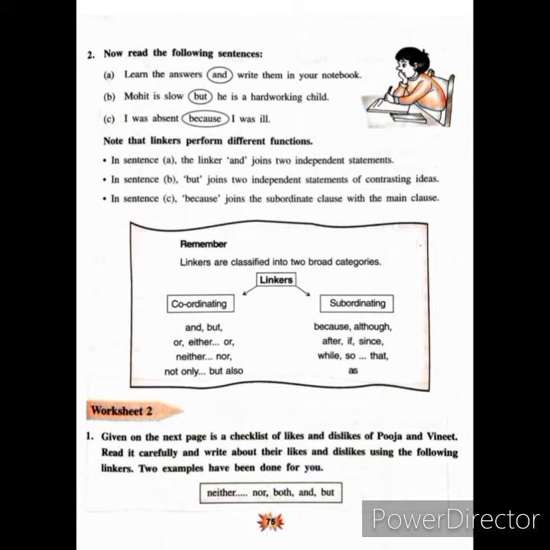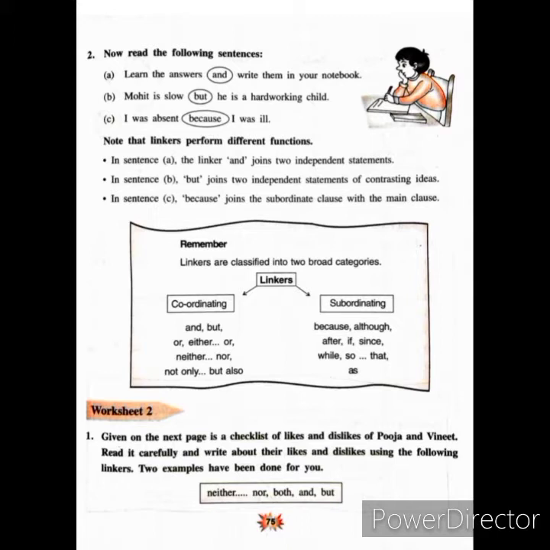So in the first sentence, the linker and is joining two independent statements. So that means if you want to join two independent statements together, then you will use and. Next, in the second sentence, but joins two independent statements of contrasting ideas. Whenever there is a contrast in the ideas in two statements, then we use but. For example, I like ice cream, but my brother likes cake.